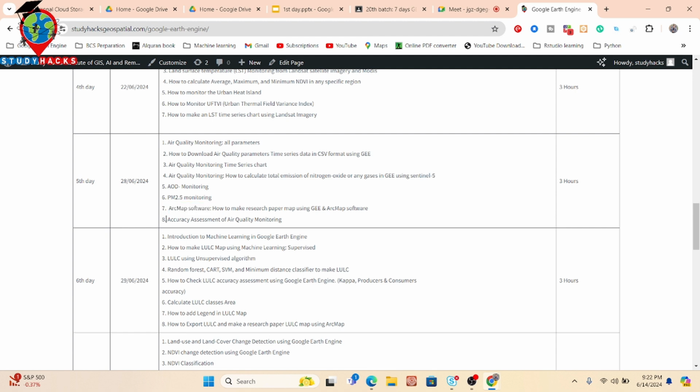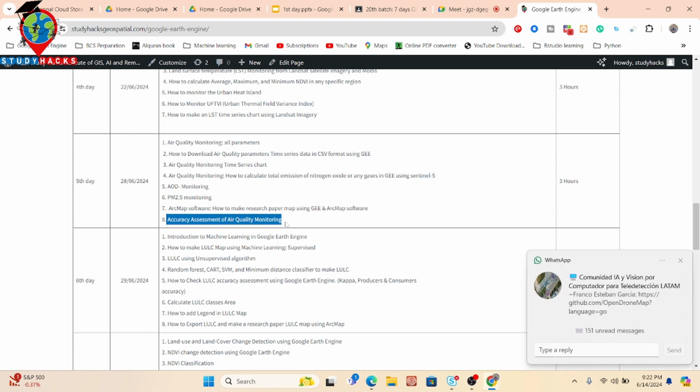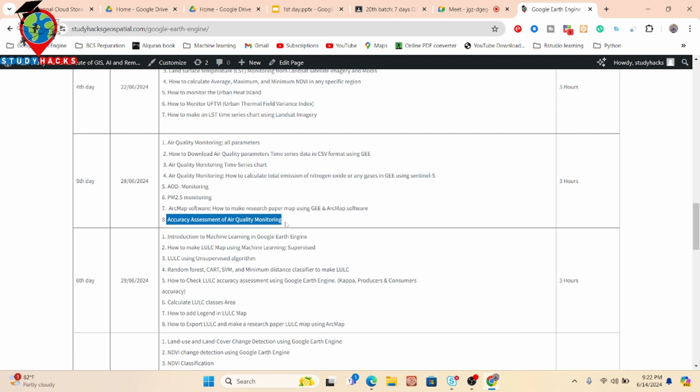We also discuss the accuracy assessment of air quality monitoring. Suppose you create one kind of map for nitrogen dioxide concentration. So now how can I check the accuracy of my air quality monitoring data? We also discuss that.